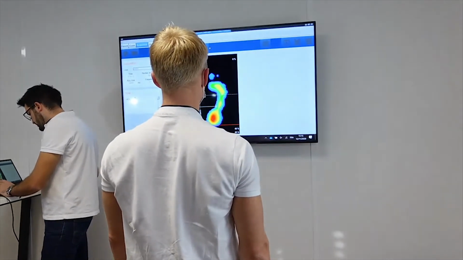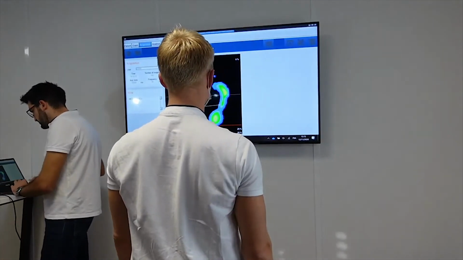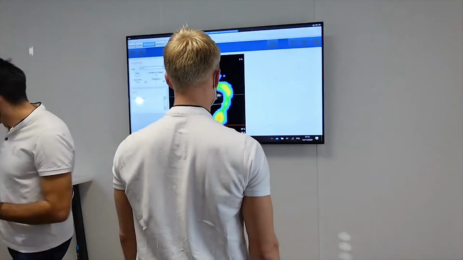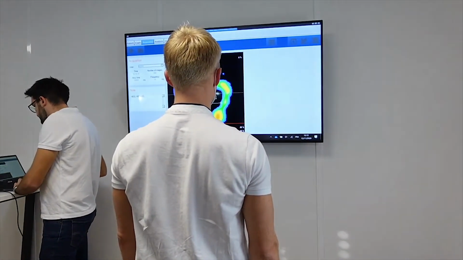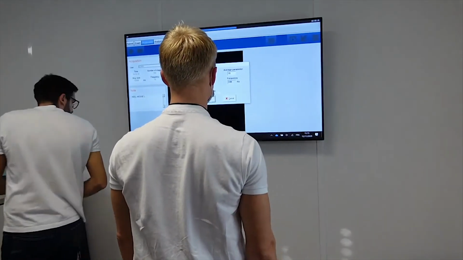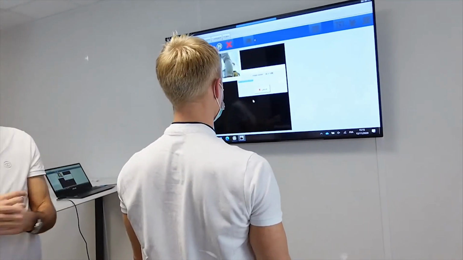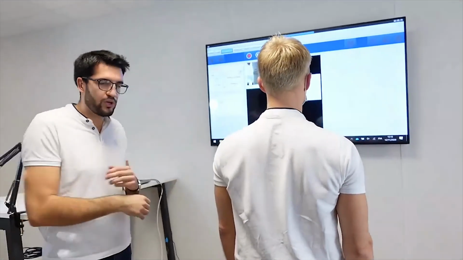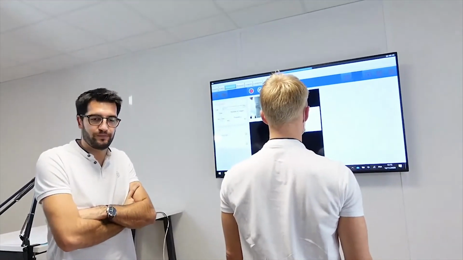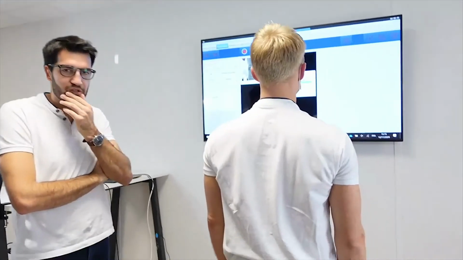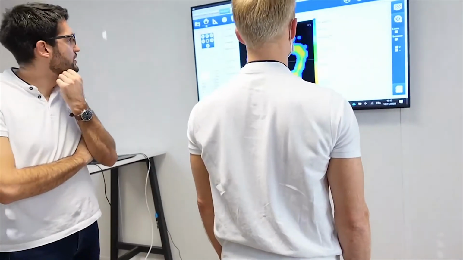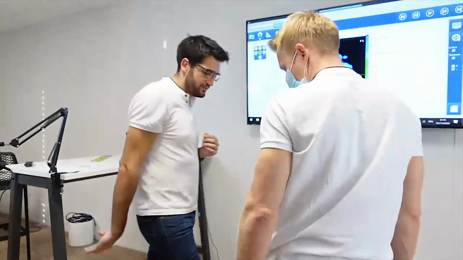It doesn't matter, it's because there is a heel. Okay. In the same position, like the first acquisition, and we'll be able to compare this one with the first one to see what's going on.